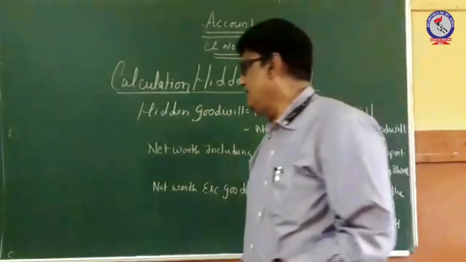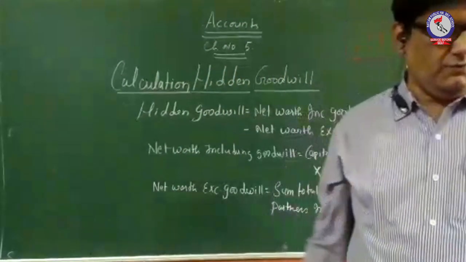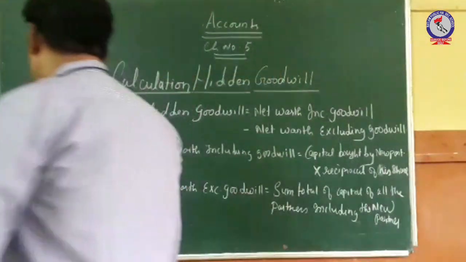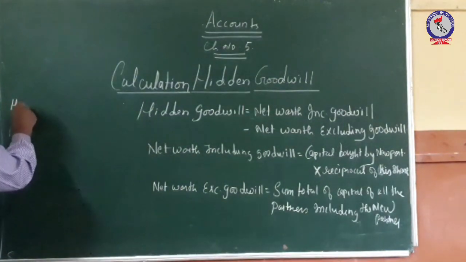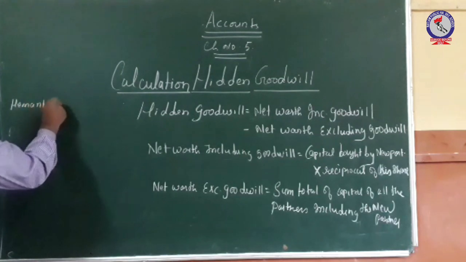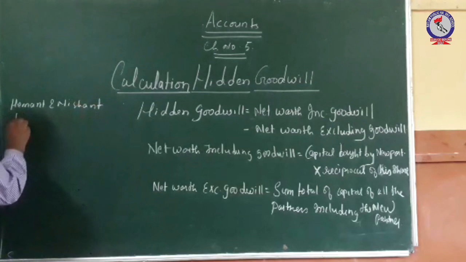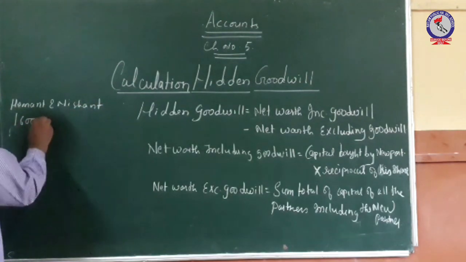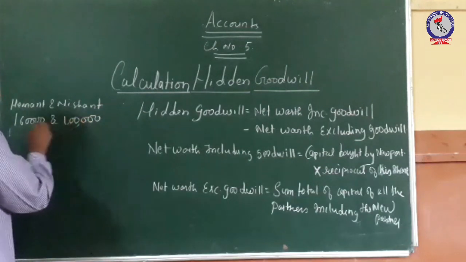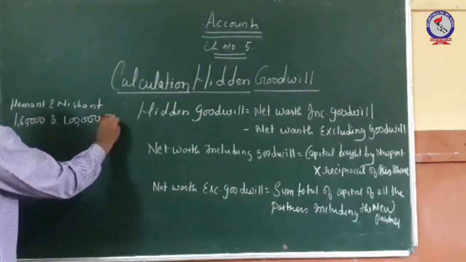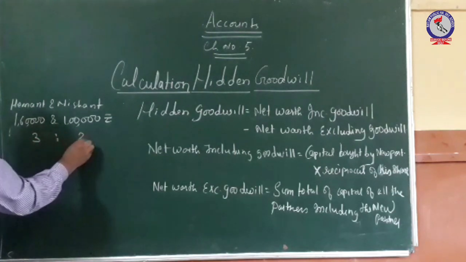There are two partners, Hemant and Nishant, and their capitals are 1,60,000 and 1 lakh rupees respectively. Their profit sharing ratio is 3:2.